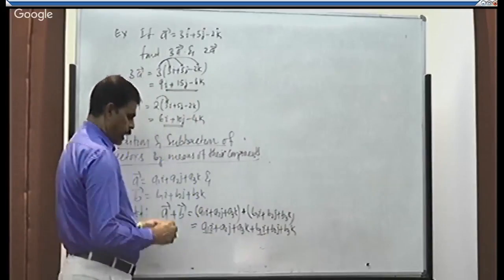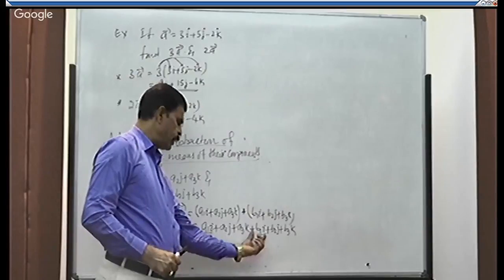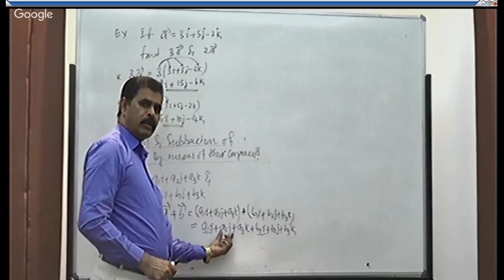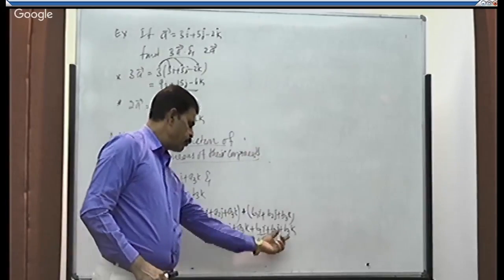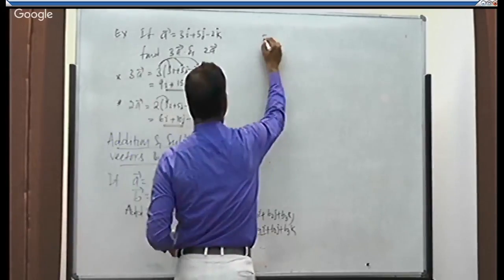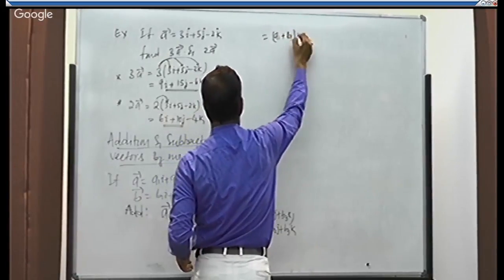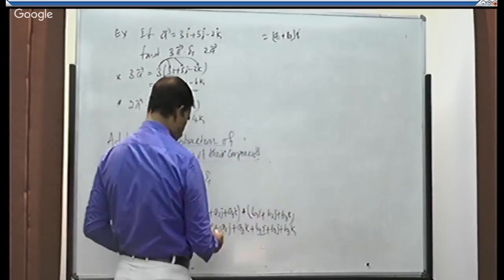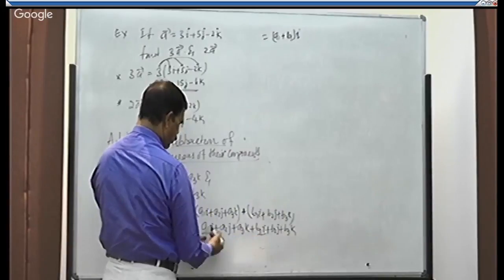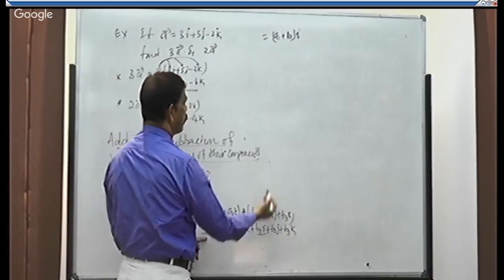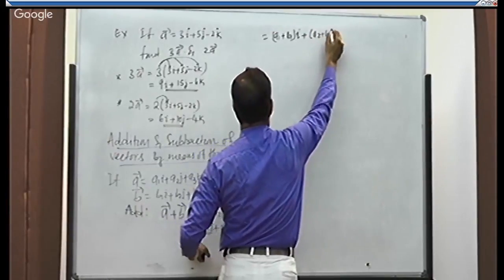You take all the like terms together. a1i plus b1i. Like that, take the j terms together. a2j plus b2j. a3k, b3k. a1 plus b1 into i. Correct? Take these two terms. In both terms, what is common? I have taken i as common. Remaining is what? a1 plus b1, plus a2 plus b2 into j.